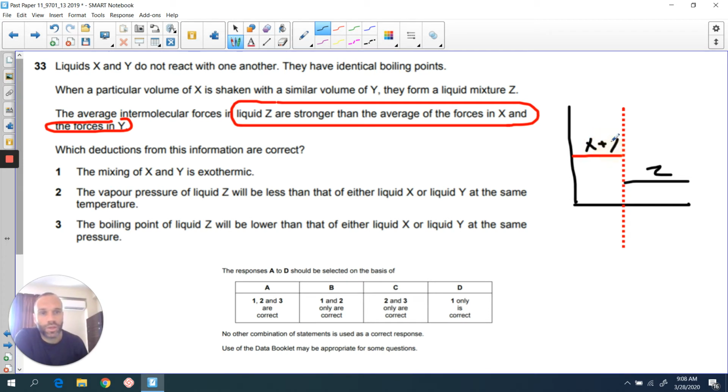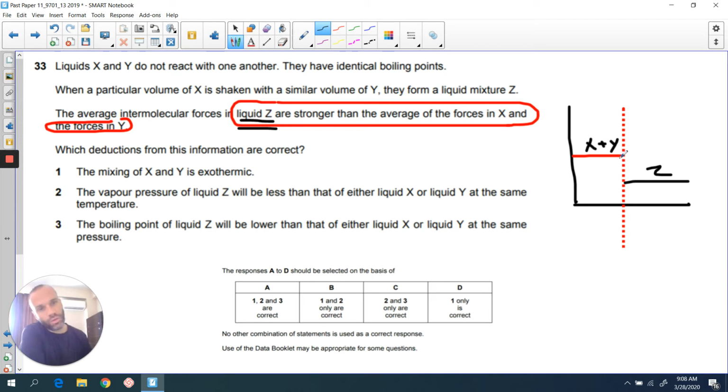Now, this isn't a reaction, so don't get confused, but what I'm saying is that the average energy in X and Y before forming this mixture is greater than the average energy of the mixture coming out. You know this because it's told you that the intermolecular forces are stronger, and therefore liquid Z is more stable.